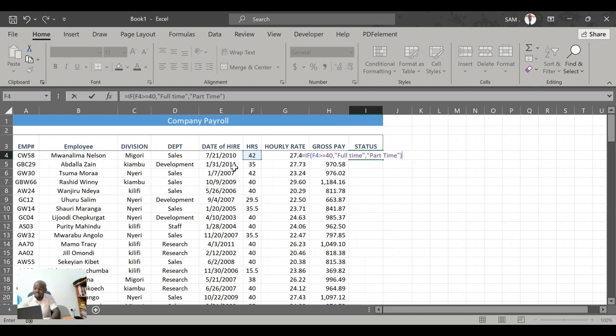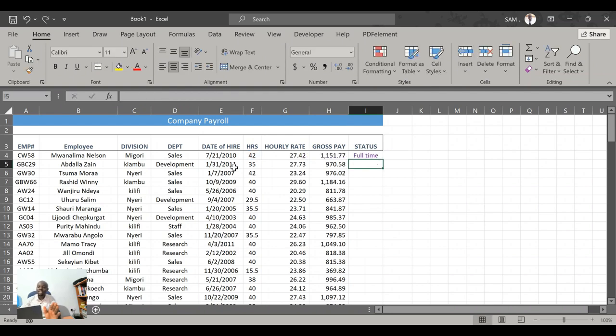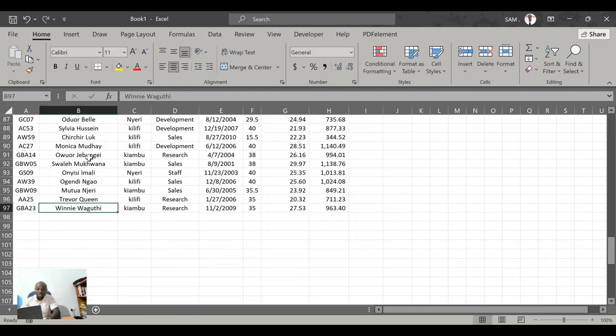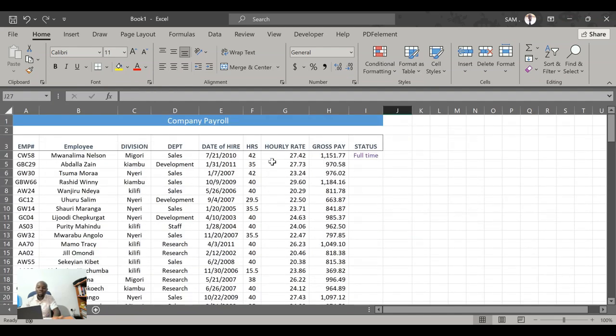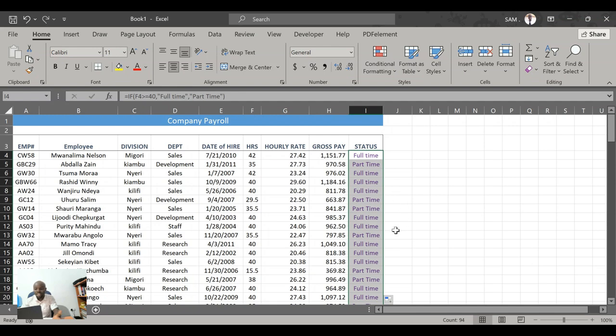So once I've instructed Excel like that, Excel will tell me that the first employee is a full-time employee. You can see that, and we can also confirm that 42 is more than 40, so this must be a full-time employee. After I've done it for the first employee, I do not have to repeat the same procedure for all of them. I will just use the autofill functionality, and you will see for yourself, for example, that employee number 2 is being told is a part-time employee.